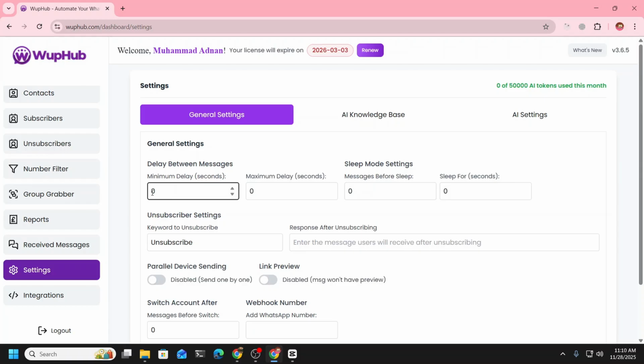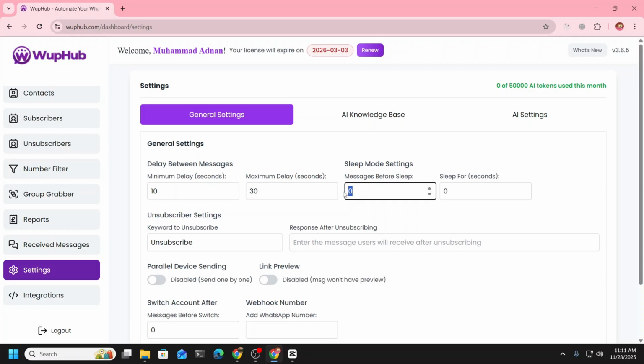So for example, I am going to set a 10 to 30 second delay between each message. It will pick a random number between 10 and 30 seconds that I have added here, so it will just sleep for that much time and then send again, and delay for that much time and send again.